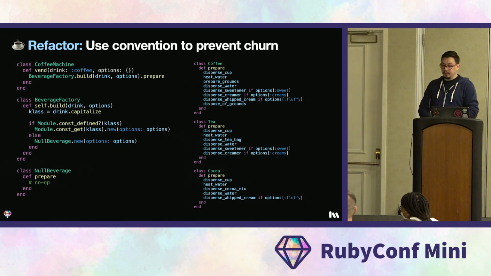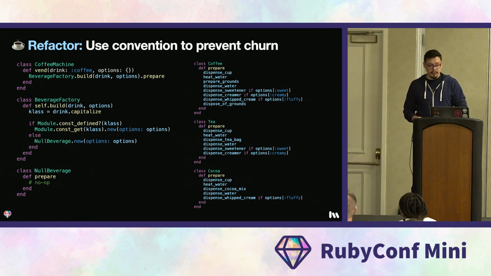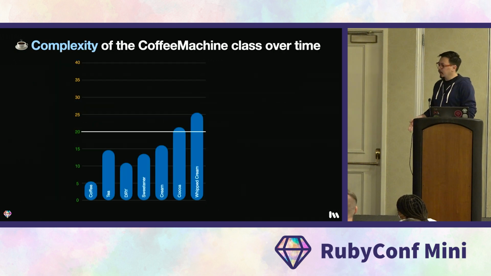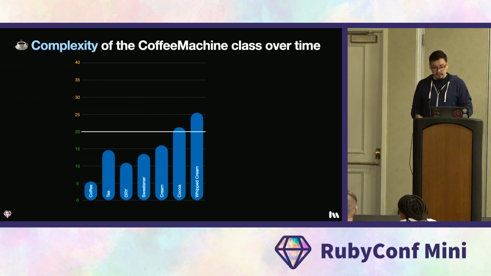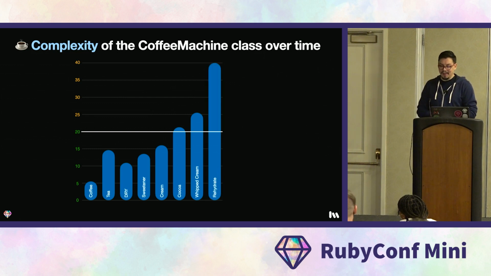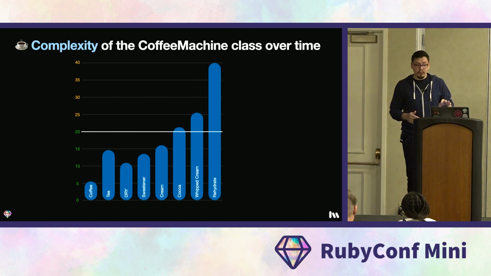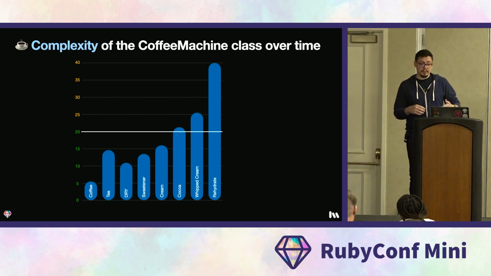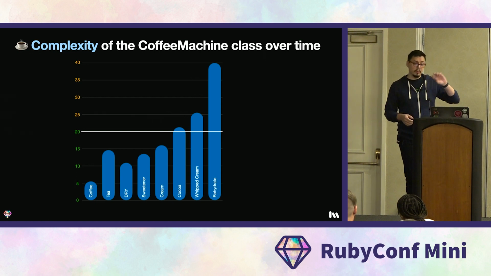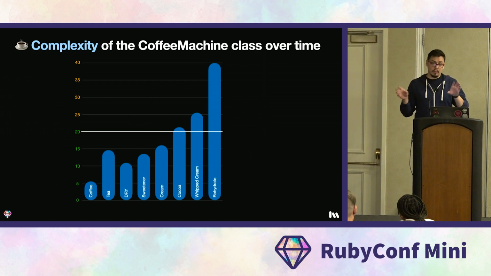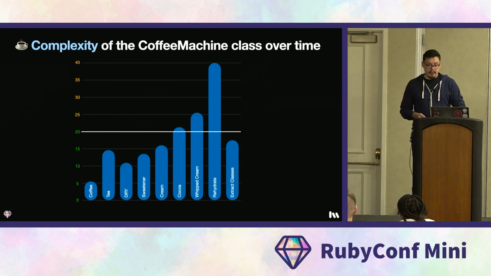Okay, at this point, let's take a look at where we are with complexity. And let's start by revisiting this graph that Alan was showing us. Here's where we left off after adding whipped cream. The next thing we did was to hydrate the code. Oof, look at that. That's much more complex than the DRY version. But remember, the DRY solution was hiding the fact that there were missing abstractions in there. So what we did next was we pulled the algorithms out into their own polymorphic classes, and this dropped complexity significantly. And finally, we extracted the factory object.